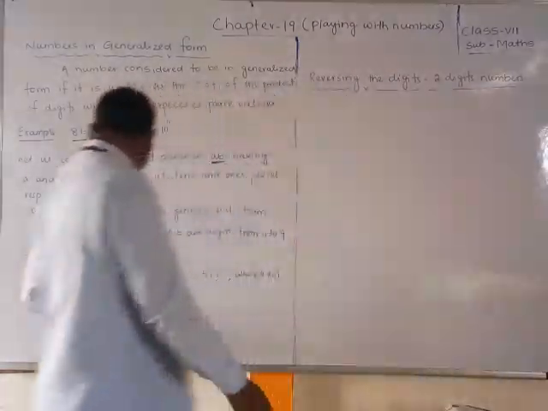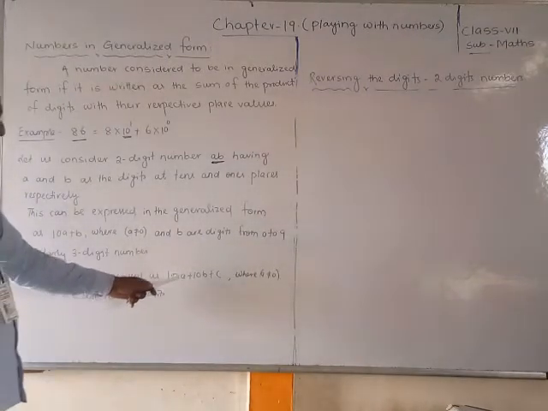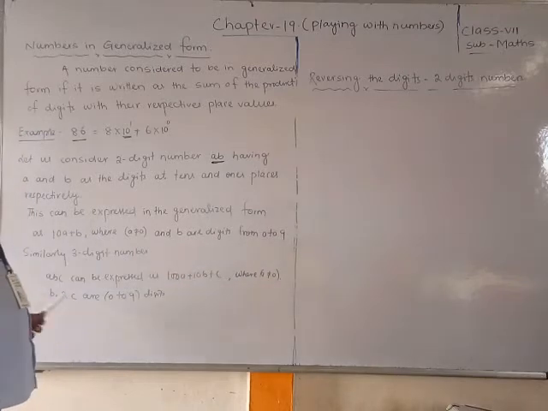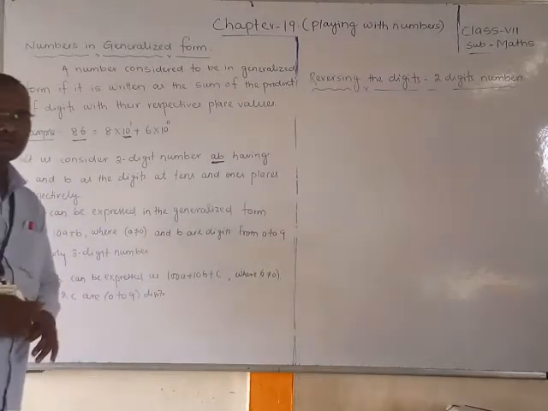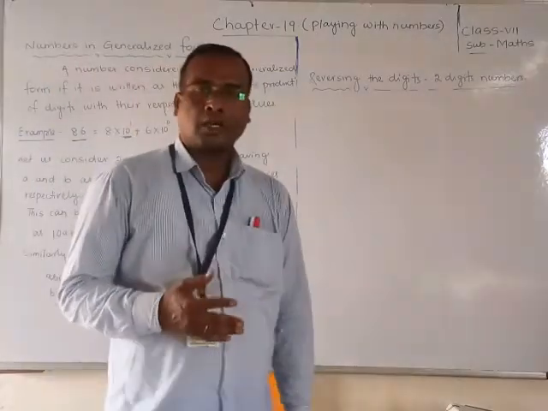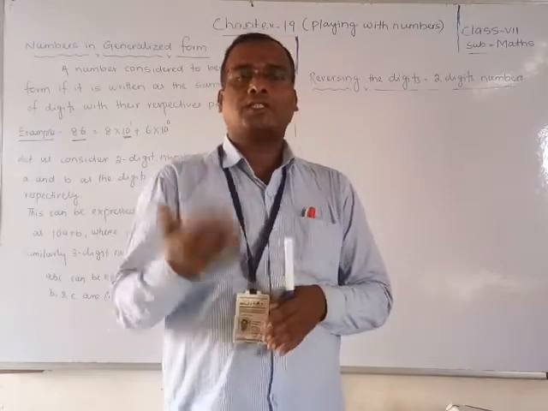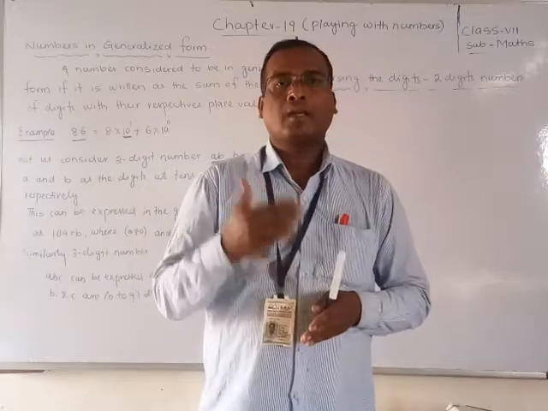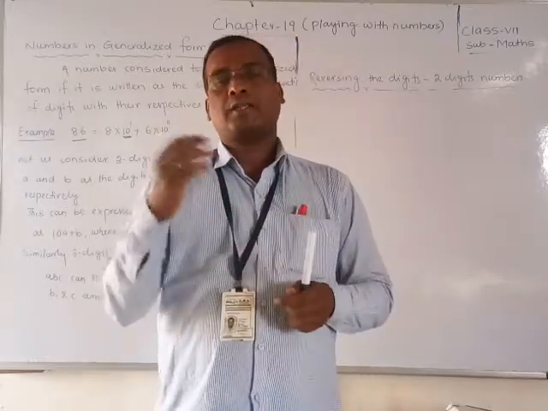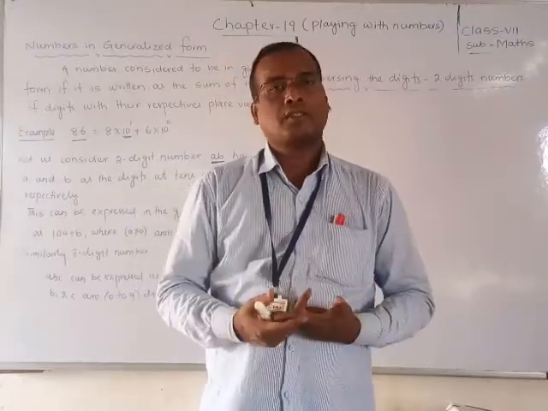Now look, here I have written: similarly, a three-digit number ABC can be expressed as 100A plus 10B plus C, where A should not be 0, and B and C can be from 0 to 9. Did you understand? Remember, students: first the two-digit number, the general form is 10A plus B. The three-digit generalized form is 100A plus 10B plus C. Any digits you can take except A equal to 0, and then we can make the three-digit number.